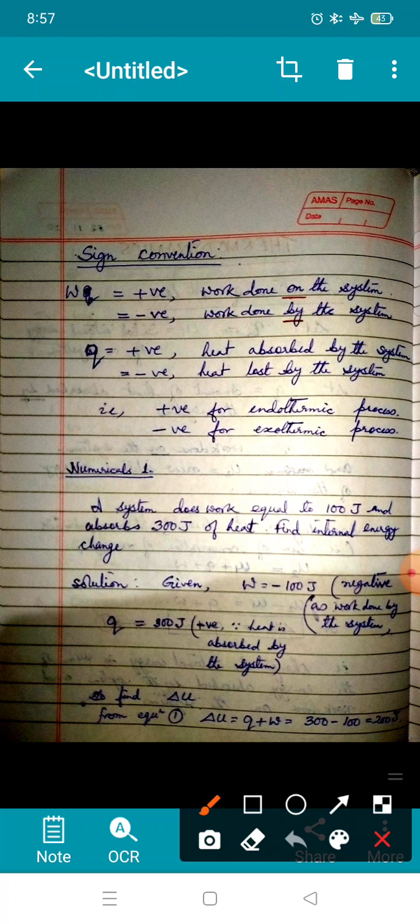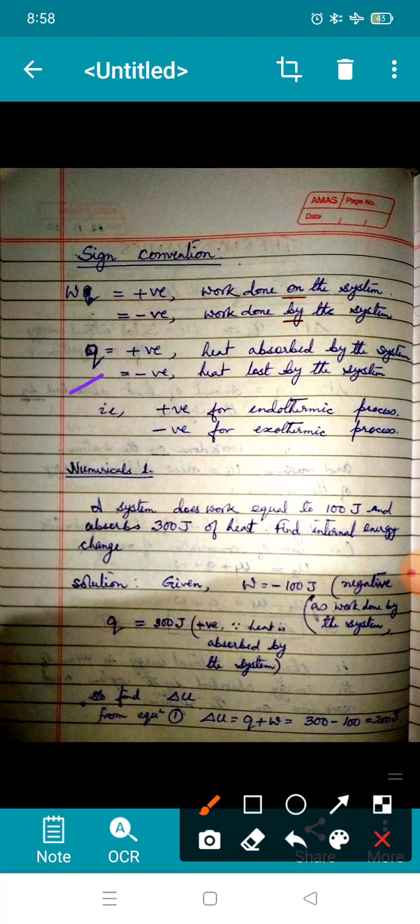Okay. Now if you see, when you are cooking in a pressure cooker, after heating, the whistle of the pressure cooker rises up. That means work is done by the system. In that case, the sign of the work will be considered to be negative. However, when we are stirring while heating, then our muscular energy is being transferred to the system, and that can be considered as work done on the system.